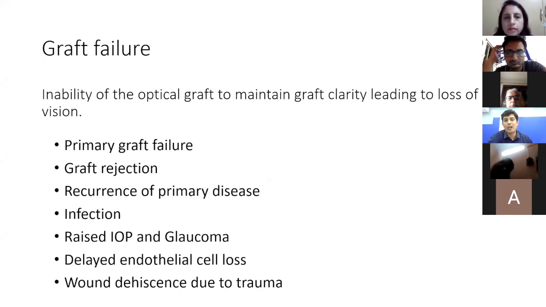Now, should the graft be clear for 14 days before calling a failure? What I know as a definition, if the graft remains blurred, if it remains opaque for a period of 1 month after the surgery, then you call it a primary graft failure. I think that answers your question.